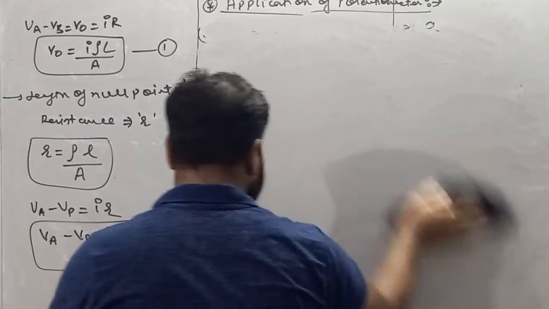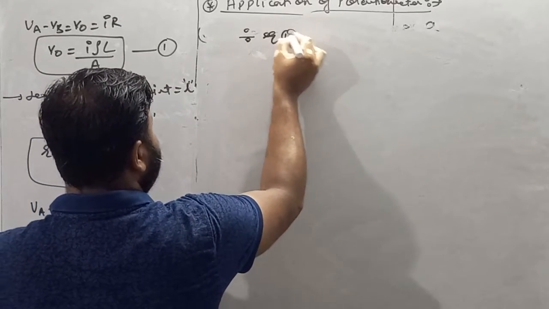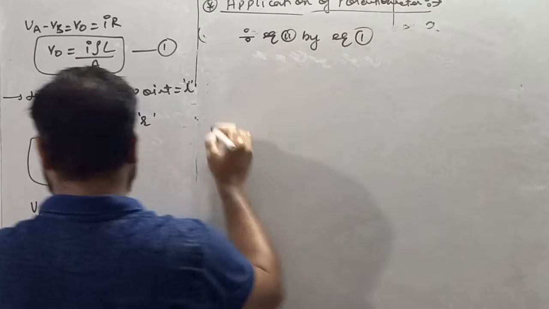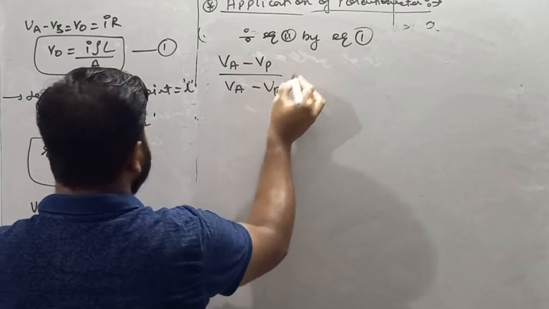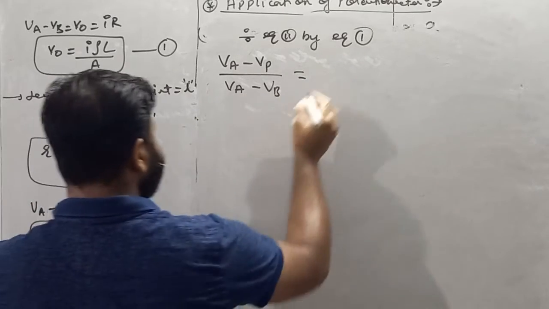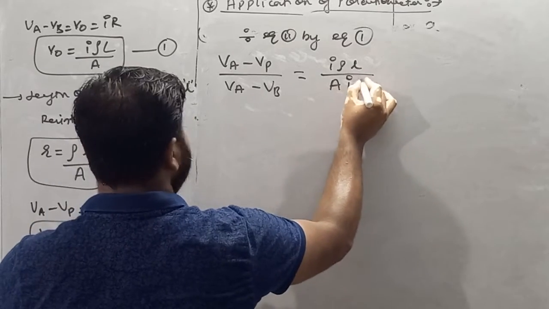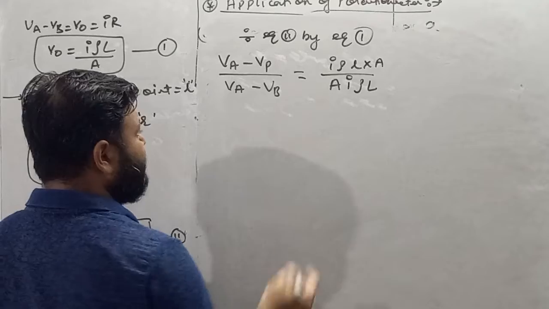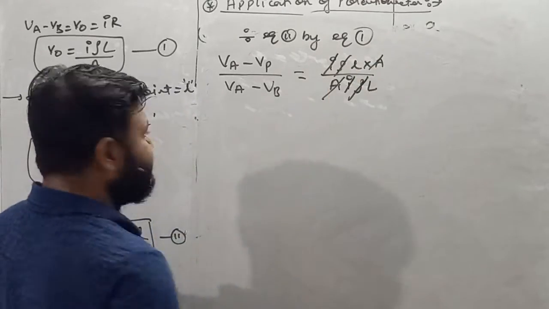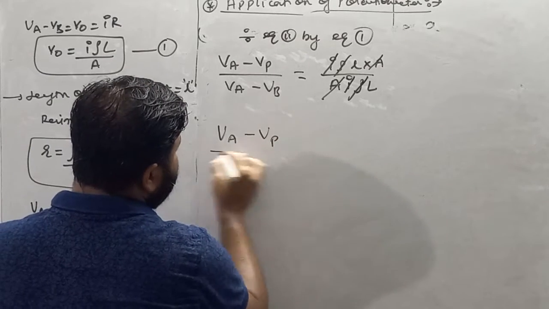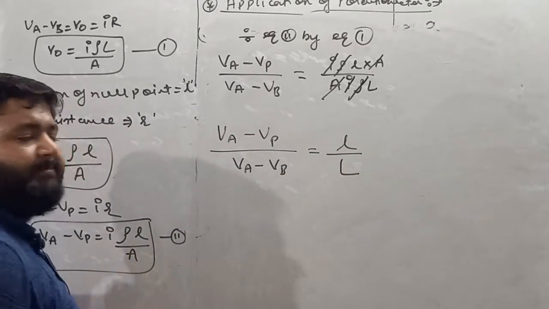So I am dividing equation 2 by equation 1, we will get VA minus VP upon VA minus VB is equal to I rho l by A and I rho capital L by A. So see, A gets cancelled, I gets cancelled, rho gets cancelled. So VA minus VP upon VA minus VB is equal to small l by capital L.